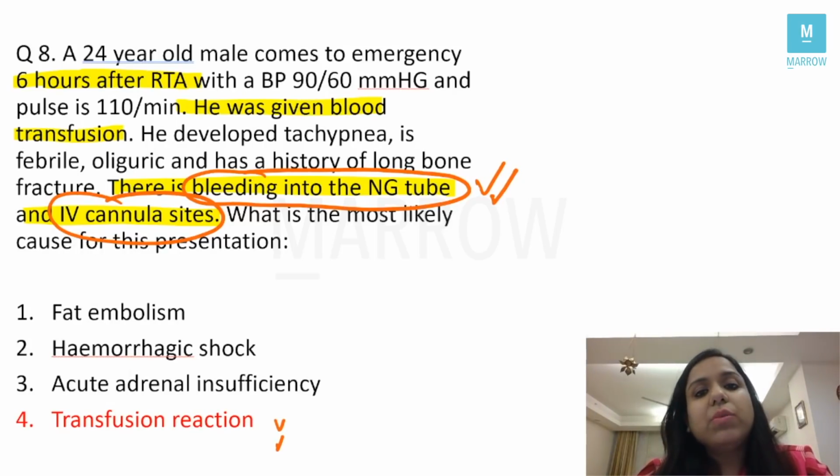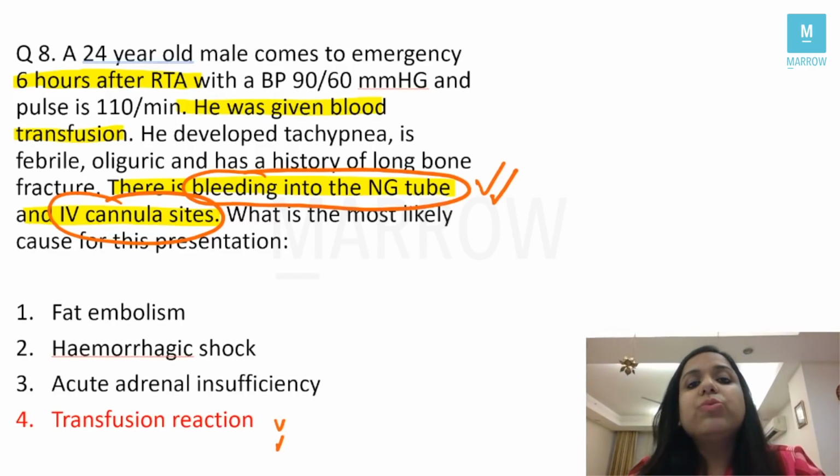You could also attempt this question by rejection. How come? This is not fat embolism. Some students messaged me that, ma'am, we have marked fat embolism. Why is it not fat embolism? Because one, in the question stem it is given that it is developing 6 hours after road traffic accident. Remember when I had taught you fat embolism, I had taught you that it develops 2 to 3 days after a long bone fracture, right? Not after 6 hours. That's why it's not a fat embolism. Secondly, in a case of fat embolism, there is also usually a history of petechiae, which is not given in this question, right?